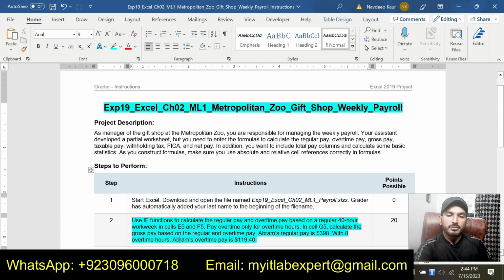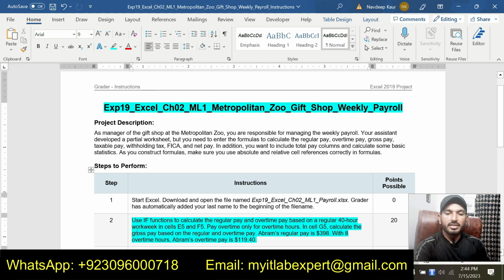There are 3 main things in step number 2. First, we are supposed to use the IF function to calculate the regular pay, then the overtime pay, and then the gross pay.